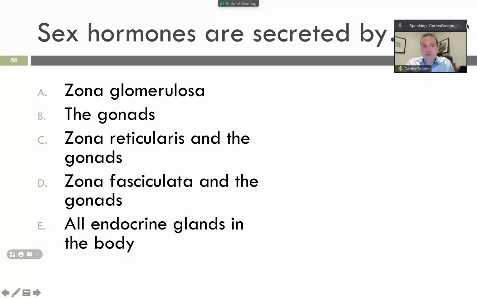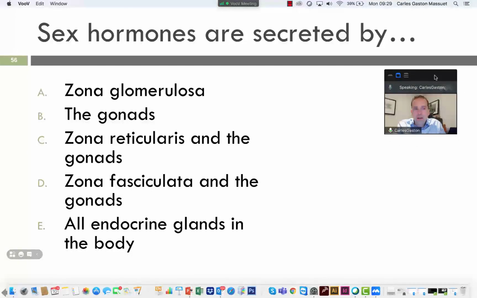Remember zona reticularis and gonads, right? So, basically, I want you to go through these questions again to remember all the HPA axis, the hypothalamic-pituitary-adrenal axis, because now we're going to do two more diseases tomorrow. Remember, aldosterone disease, right? What happens when there is too many or too much? But we will also study the medulla with catecholamines conditions.